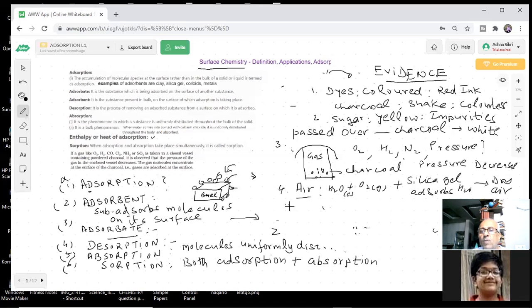Now you will say, where is the absorption? You have seen calcium chloride, anhydrous calcium chloride. It absorbs water. It's a good absorbent, whereas silica gel is an adsorbent. This question was given.